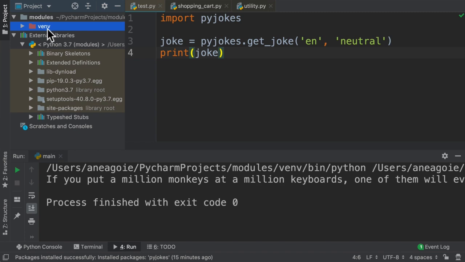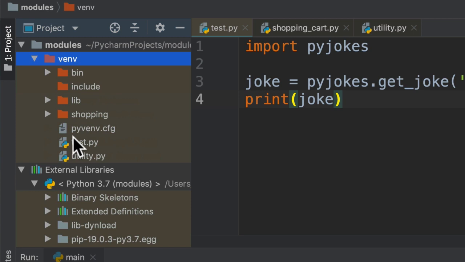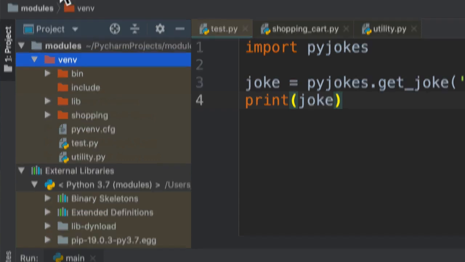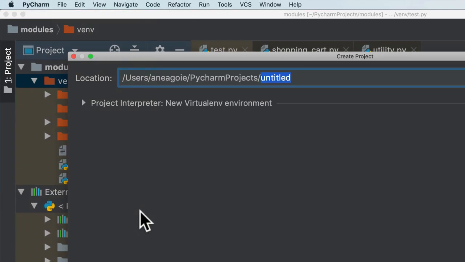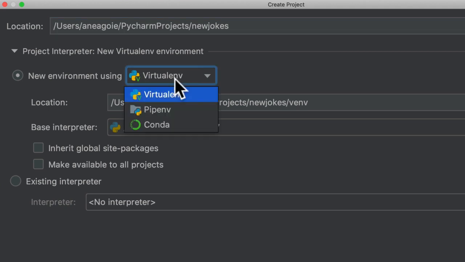Remember this venv folder? Well, the venv folder is a virtual environment created by Python. As a matter of fact, let's say I want to create a new project. Here, I can create a project, let's say new jokes project. And in the dropdown, you see that I have a new environment using virtualenv. So I can use virtualenv, which is built into PyCharm, to create a virtual environment.